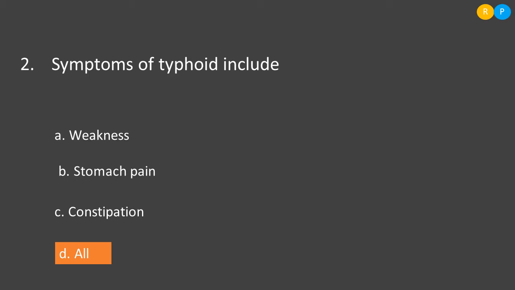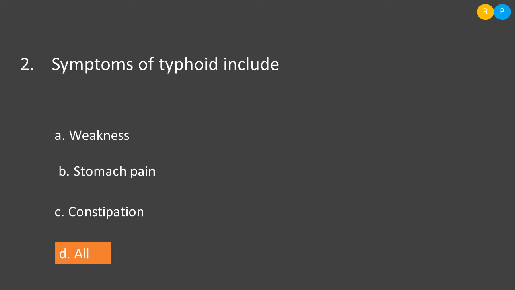The symptoms that can be observed in the patient will be related to the disturbed function of that infected organ. Clear. So, let us look into the given options. Option A, weakness.